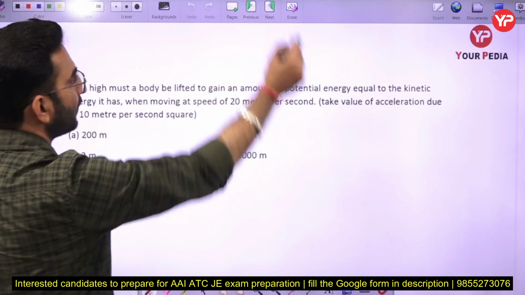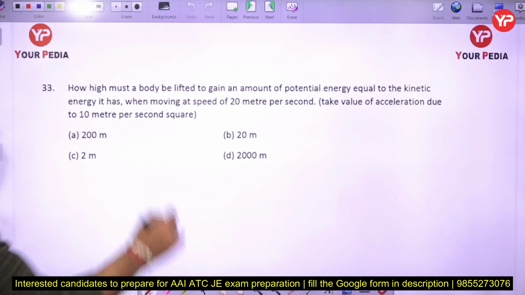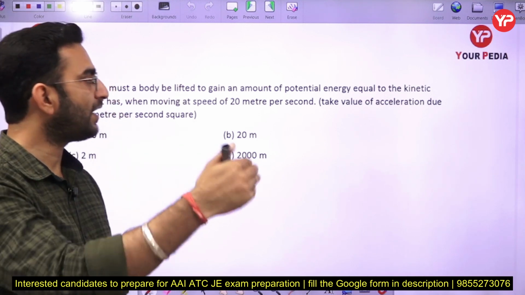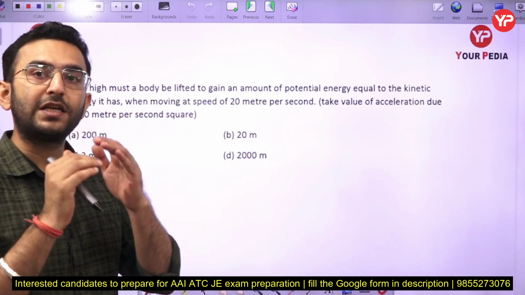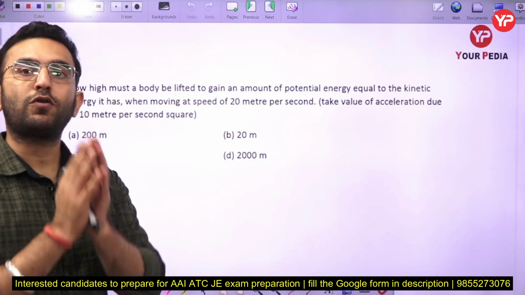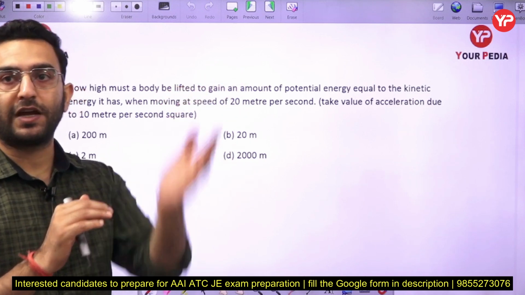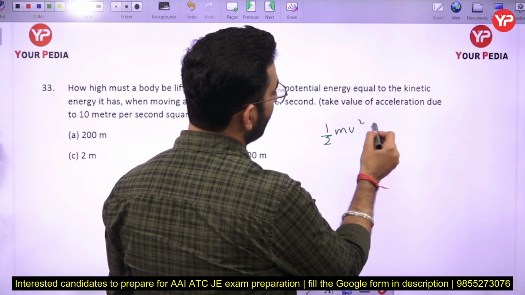Next part: how high must a body be lifted to gain an amount of potential energy equal to the kinetic energy it has when moving at a speed of 20 meter per second? First of all, a body is moving with a speed of 20 meter per second and it is going to attain some kinetic energy. Now we want to gain the same amount of potential energy, and we can achieve that by gaining some height. So I can write half mv square is going to be equal to mgh.